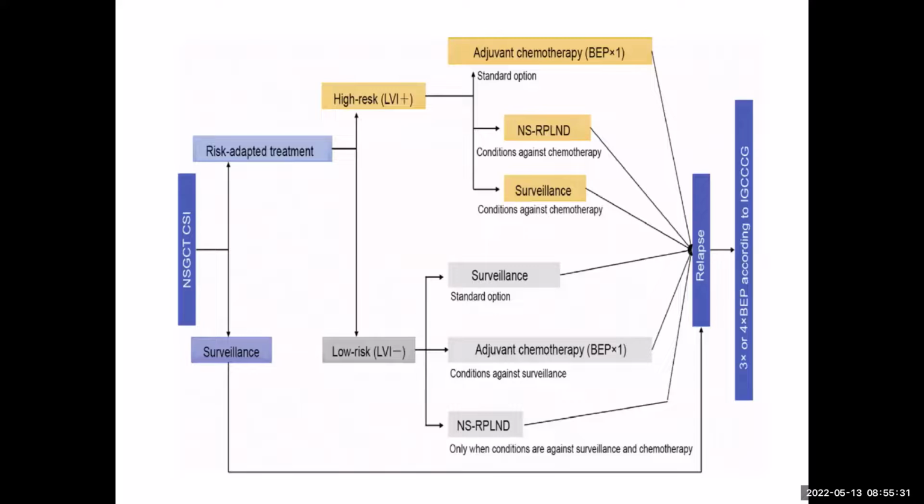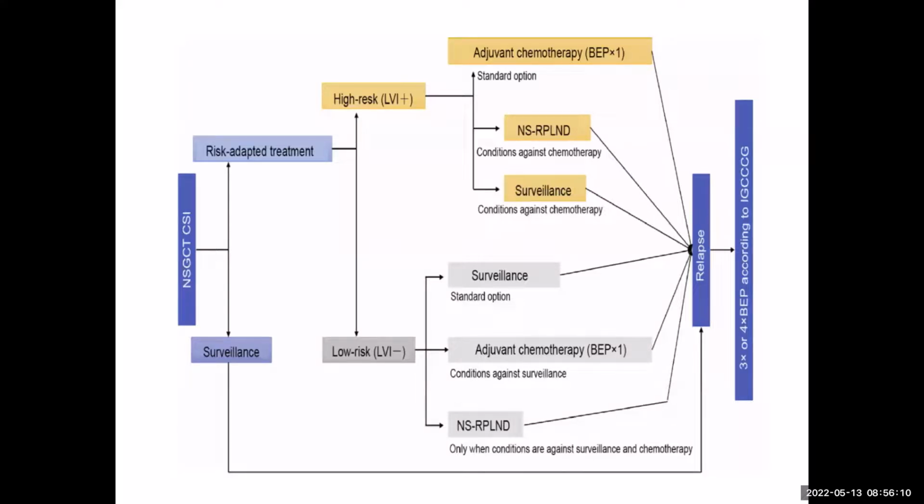For the patient who opted for risk-adapted management, the most important factor is the presence of LVI, plus or minus. In a patient who has LVI positive, the first or standard treatment is 1 cycle of BEP. When the patient does not want to undergo chemotherapy and still wants some treatment, nerve-sparing RPLND is the preferred choice. And if the patient doesn't want those, then the patient can be considered for surveillance in high risk. This sequence will be reversed in low risk. Surveillance is the preferred choice, followed by adjuvant chemotherapy in a patient who does not want to take any chance of around 15 to 20%, and then the nerve-sparing RPLND.